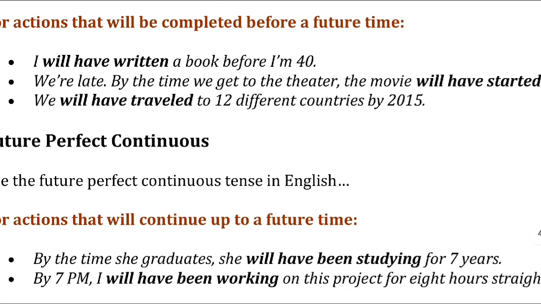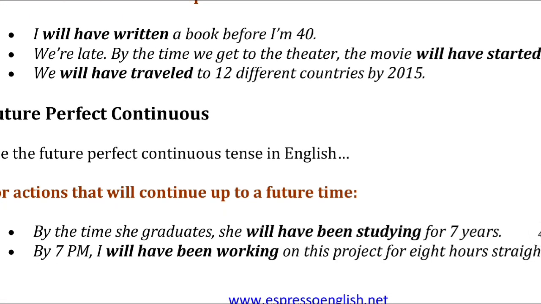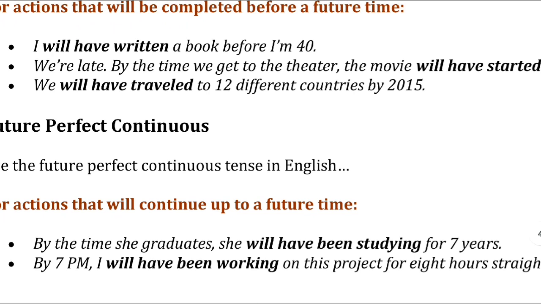And the next one and the last one is future perfect continuous. You can see here the use of future perfect continuous in English is for an action that will continue up to a future time. Means the action is not yet started, but still you are thinking that it will start and it will continue. For example, by the time she graduates, she will have been studying for 7 years.